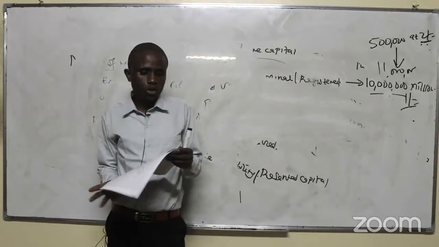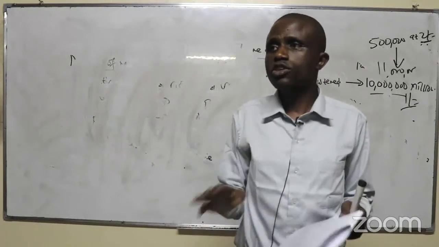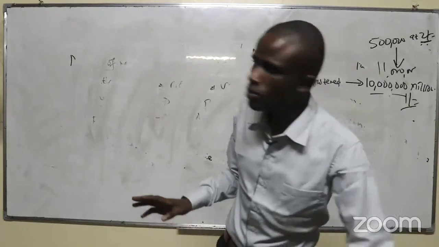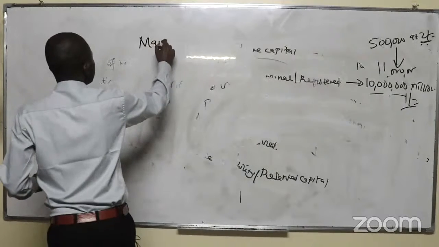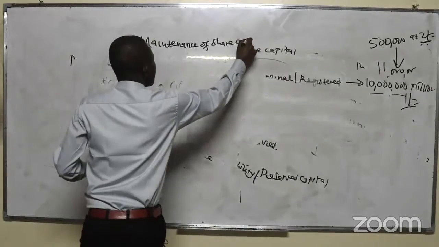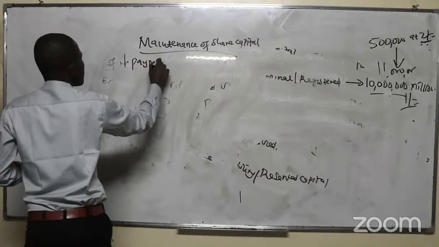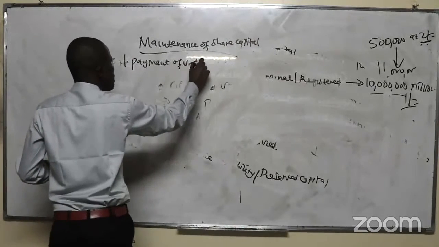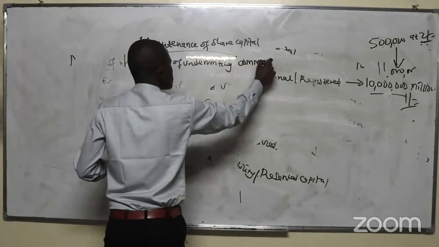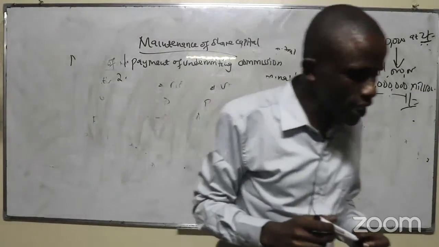Then with the brokerage commission, it is not illegal at all. So we are going to discuss it further. Are we together? So the first rule of maintenance of share capital, we said that payment of underwriting commission is subject to certain conditions. Number 2, we are going to discuss issue of shares at a premium.